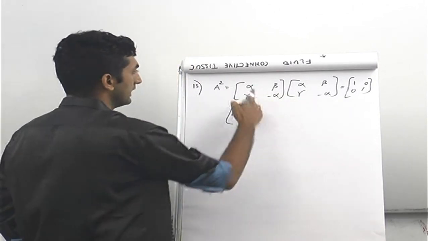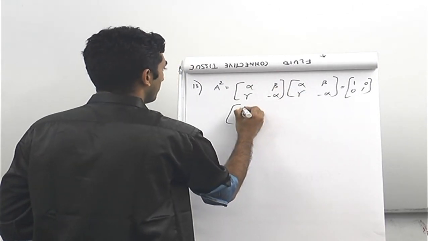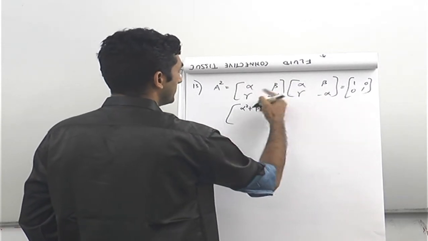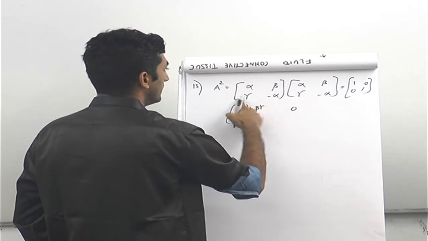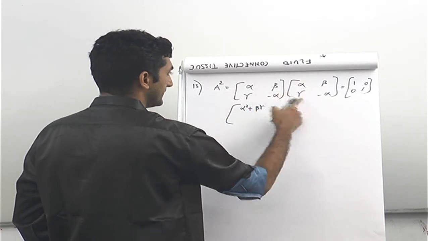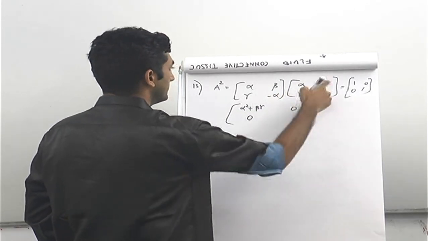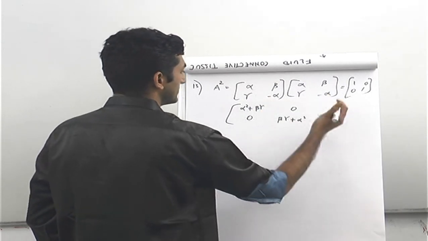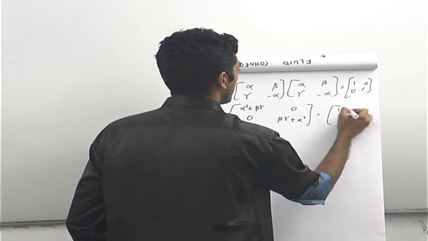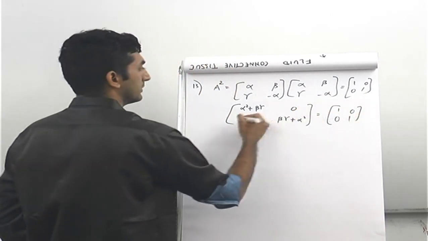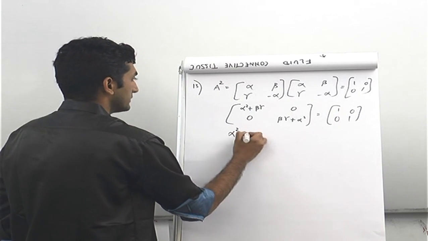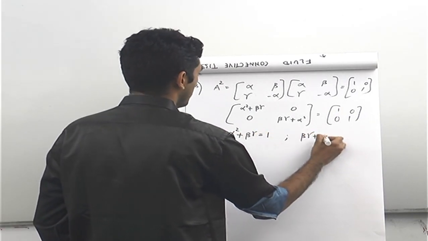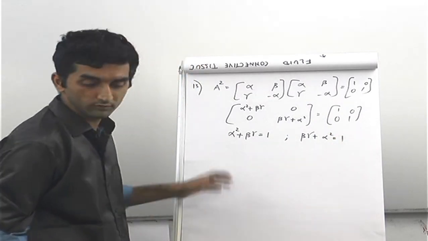Both are 2 cross 2's. So this into this will give you alpha square plus beta gamma. This into this should give you alpha beta minus alpha beta, which is 0. Now this into this, alpha gamma minus alpha gamma, again 0. This into this is beta gamma plus alpha square, because minus minus becomes plus, and this is equal to 1001. Don't have to bother about the zeros. Alpha square plus beta gamma is equal to 1, and beta gamma plus alpha square is equal to 1. The same thing again, both of them are the same.